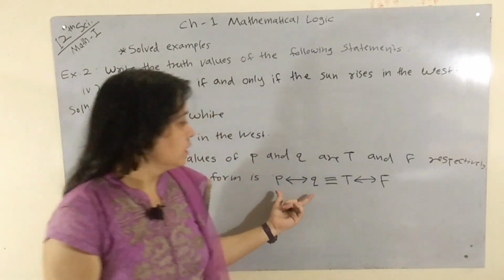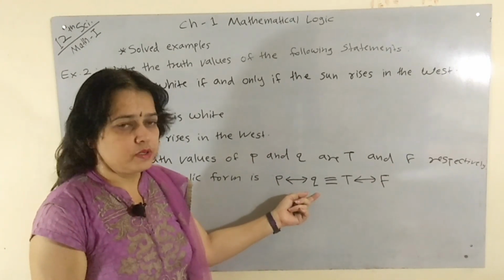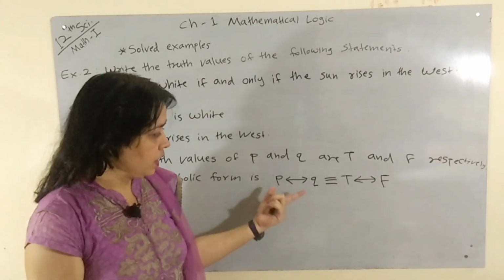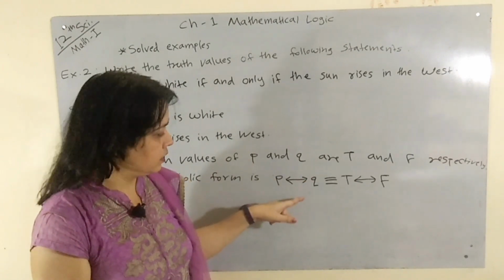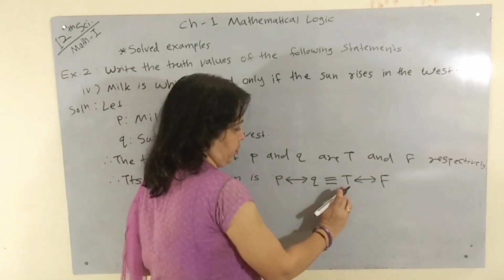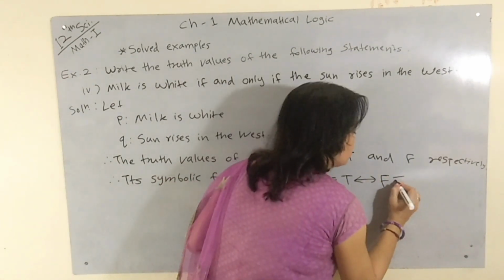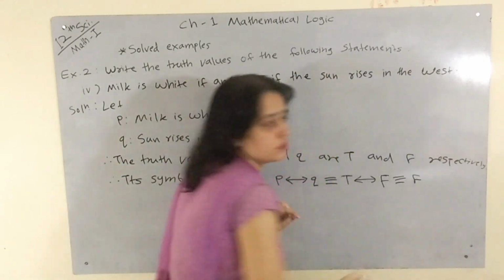And we know that its truth value is true if both P and Q have same value, that is if they have either both true or both false. But here first is true and second is false, therefore its truth value is false.